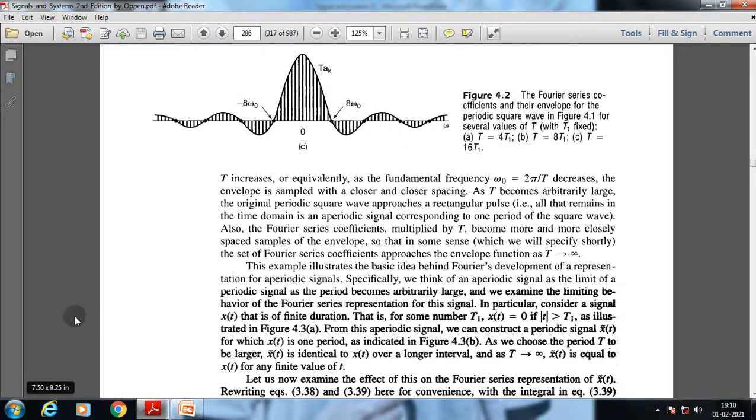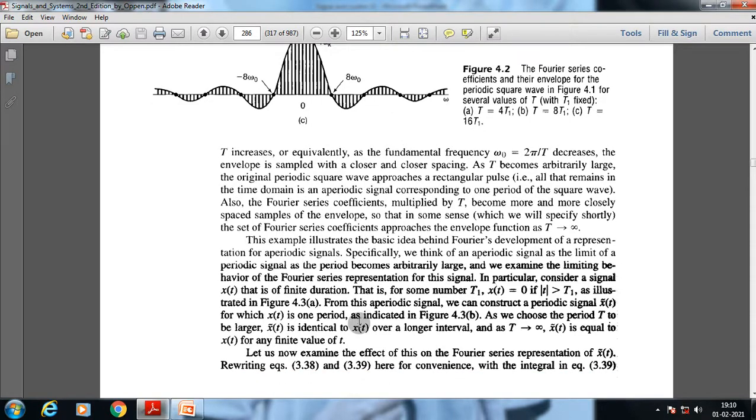As we increase the chosen period T, what will happen? The periodic x of t, which is basically a photocopy of that waveform reappearing after a specific time period, is identical to x of t over a longer interval. And as T tends to infinity, the periodic x of t is equal to x of t for any finite value of t.